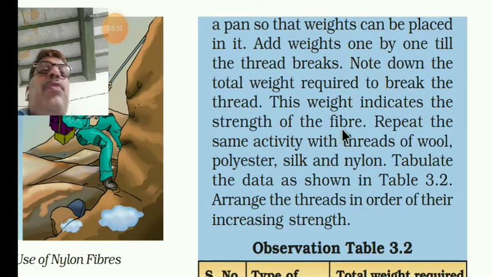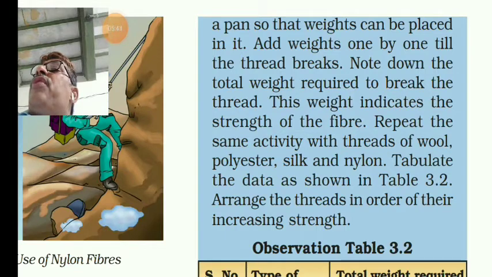So what are you observing? Repeat the same activity with threads of wool, polyester, silk, nylon and record your answers. Dear students, what will happen? The weight required to break the threads made of cotton, wool, silk, nylon varied with the thickness of the threads. However, for threads having the same thickness and length, nylon required the highest weight and number of marbles to break it. Clear?